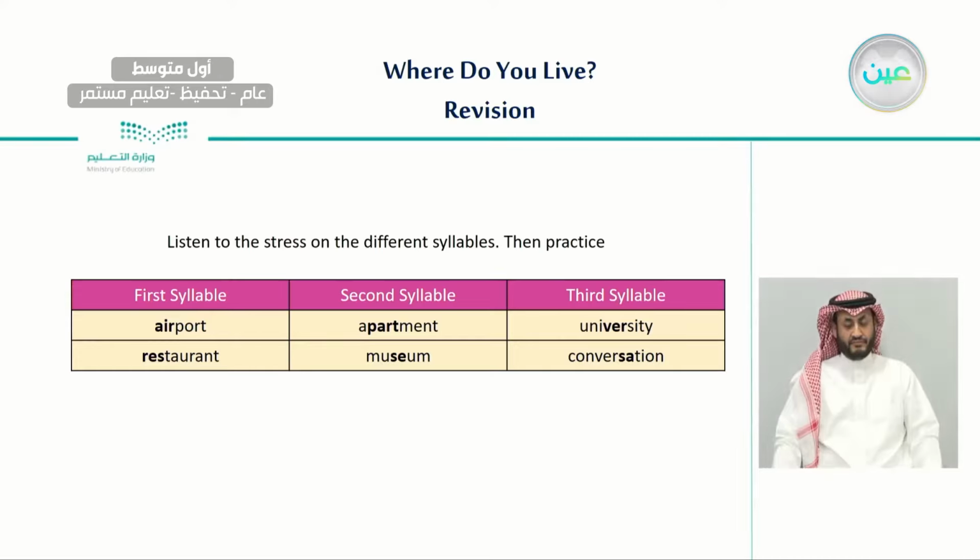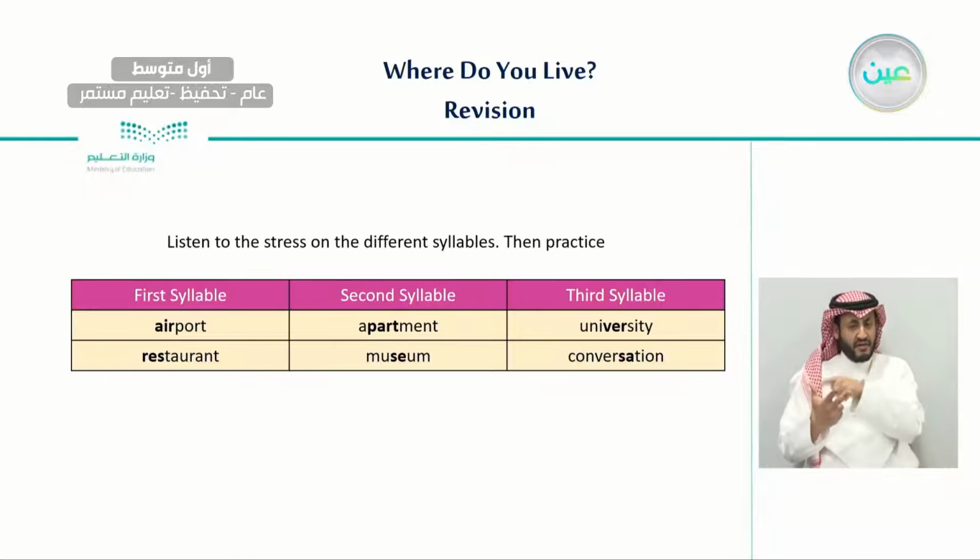The second syllable words are apartment. Apartment. And also museum. Museum. As I reminded you last time, here you can see the S, but we pronounce it as Z. Museum. And the last word that has the stress on the third syllable is university.